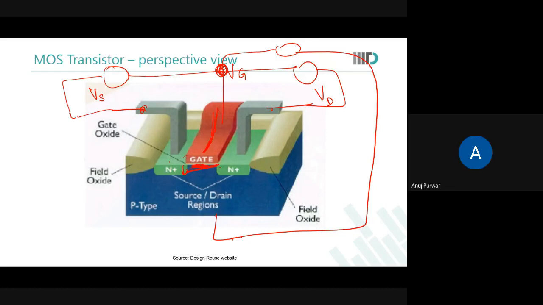One thing I want to ask: what is the impact of gate to drain voltage in a MOSFET, will there be any or not? Gate to drain voltage. So gate induced drain lowering will happen in short channel devices, but that is a short channel effect that we can study later. Okay sir. Hello, sir, am I audible?